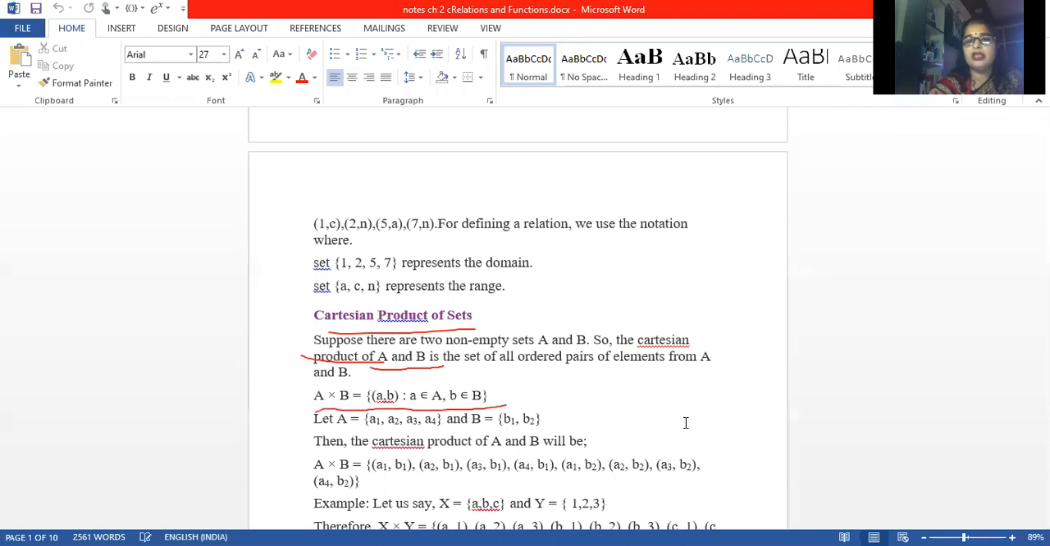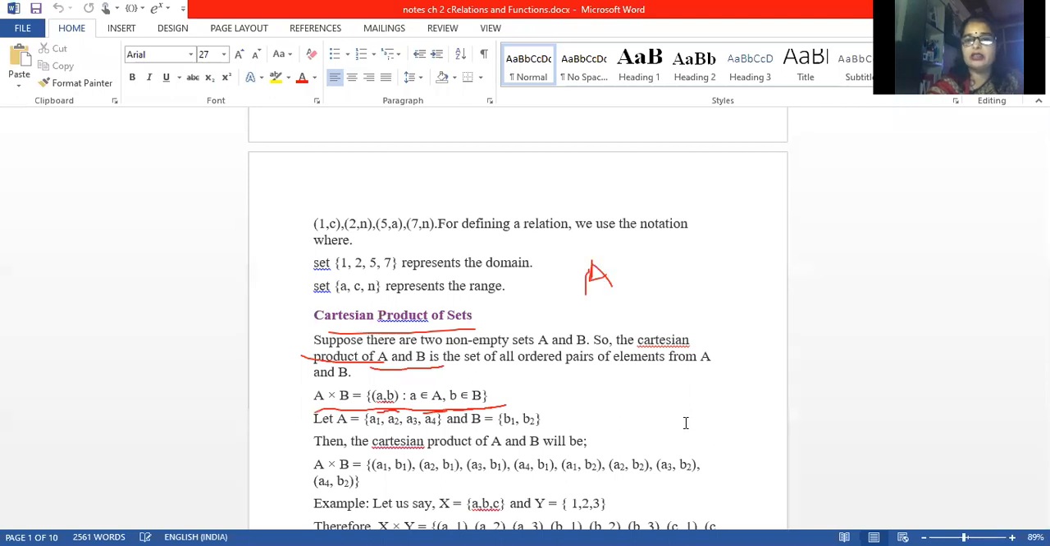Now what does it mean? How do we write A into B? A into B is written as AB. The ordered pair (a, b), where a belongs to set A and b belongs to set B. Suppose I'll give you an example.